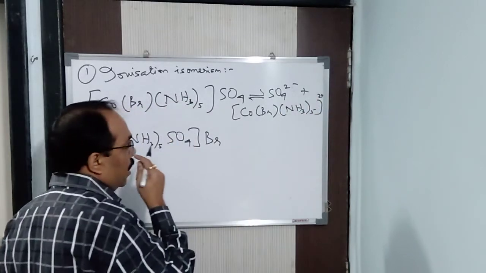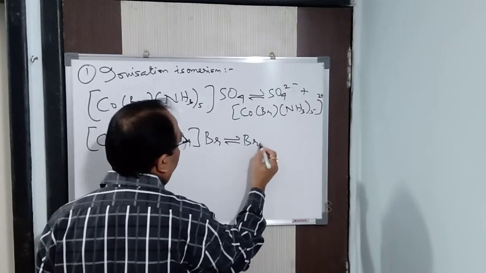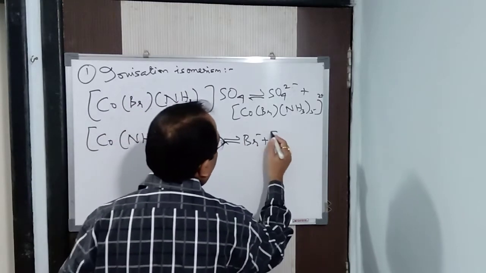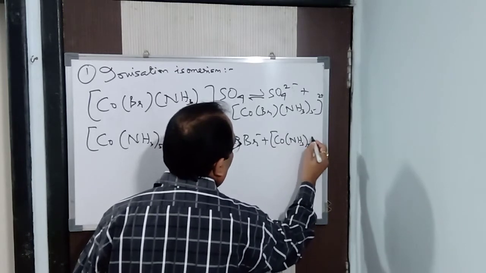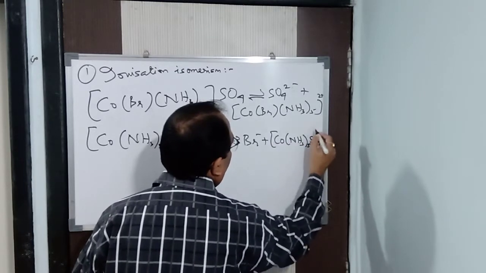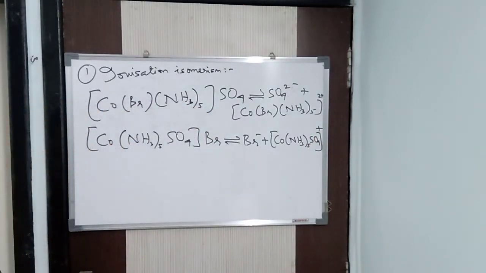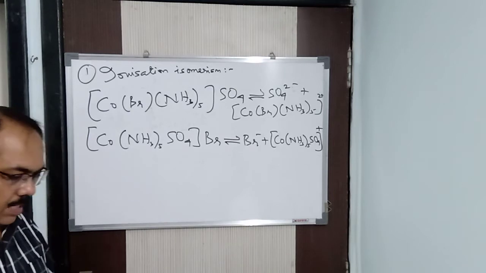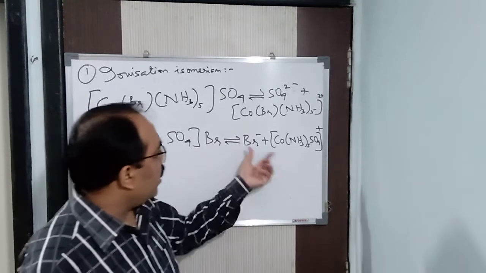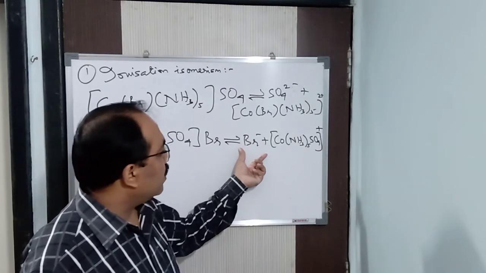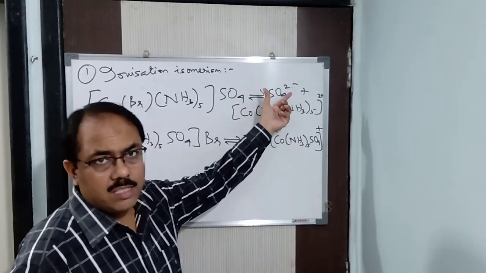And this compound will give you Br minus and [Co(NH3)5SO4] plus. So in this particular case, we have the bromide ion as a simple ion here, and here we have the sulfate ion as the simple ion.